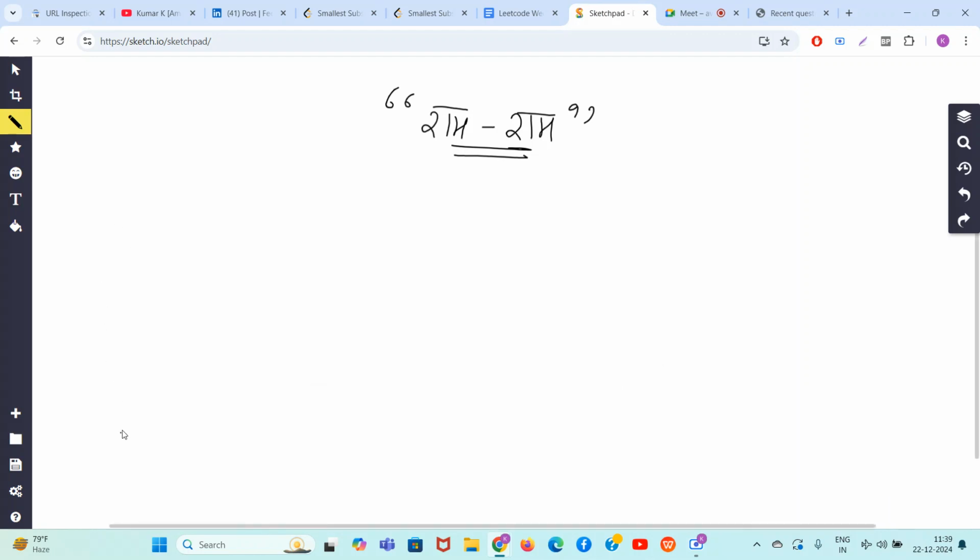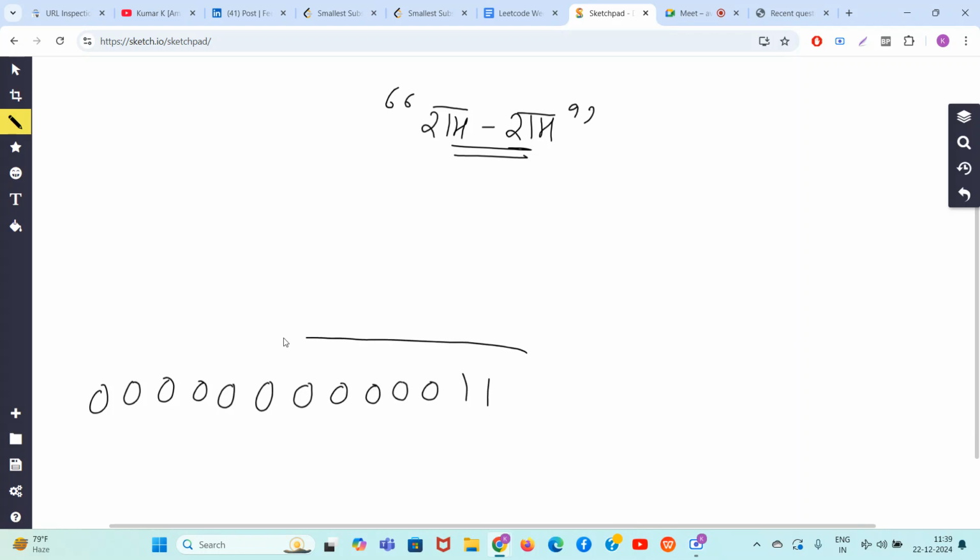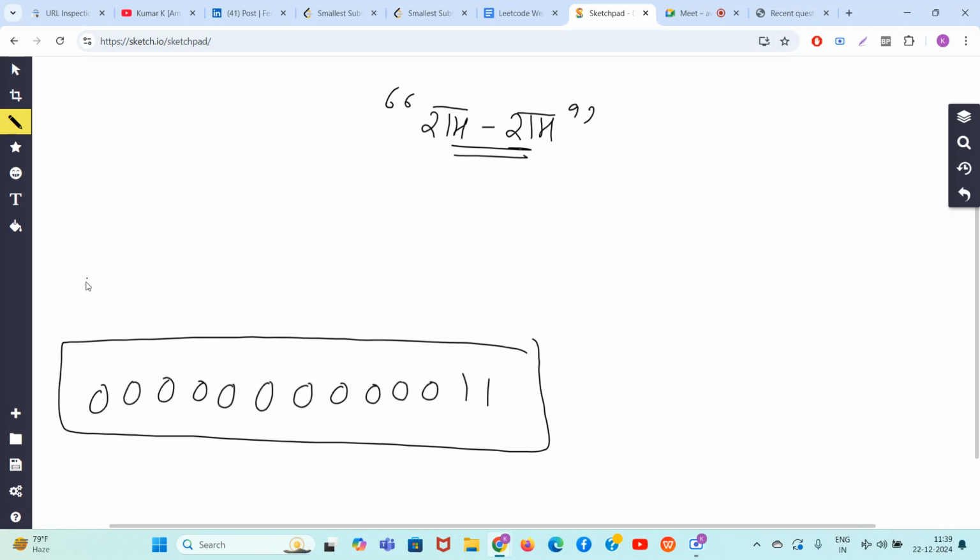So let's say this is my string. You can see that this block size is 1 2 3 4 5 6 7 8 9 10 11. This is 11. This is 2, and you can only do one operation.